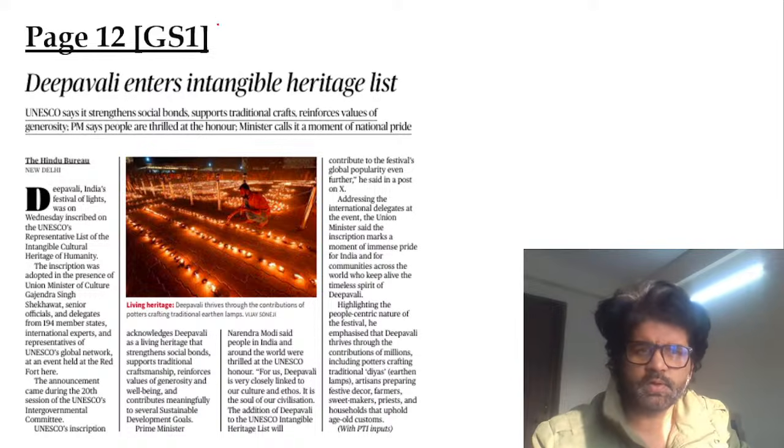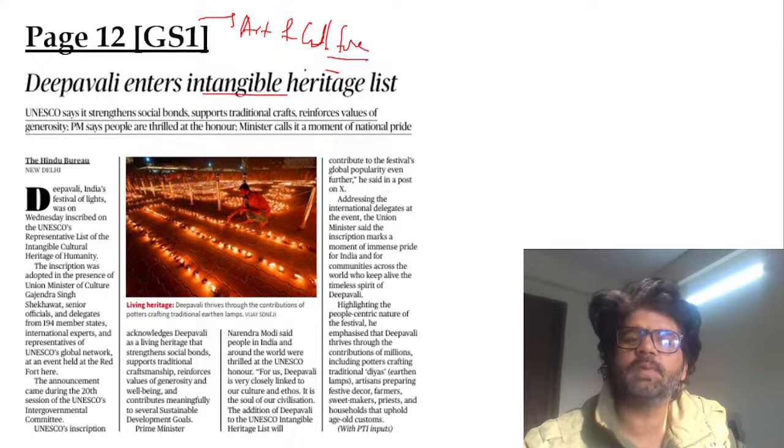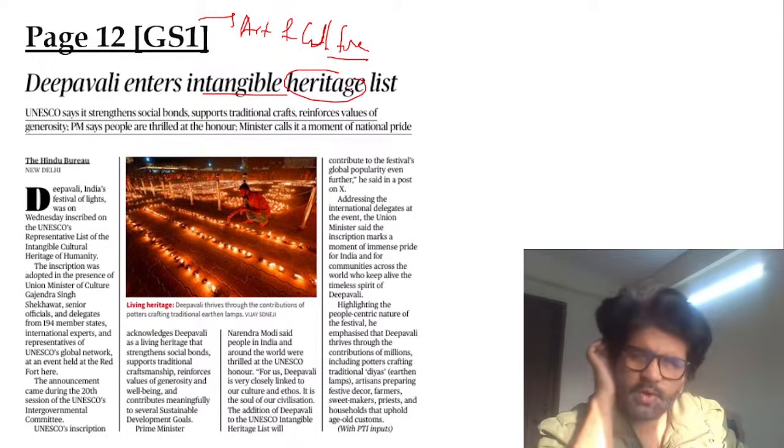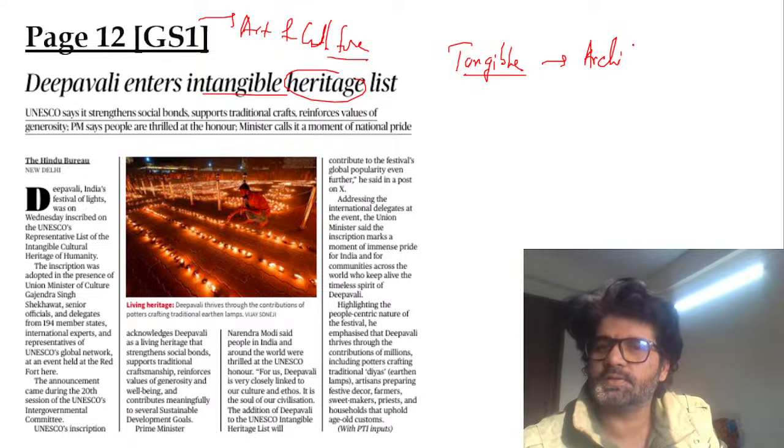Okay, page number 12, GS1, art and culture. Deepavali enters the intangible heritage list. UNESCO's intangible. Tangible means which can be touched. So let's say you have some architecture, some palaces.